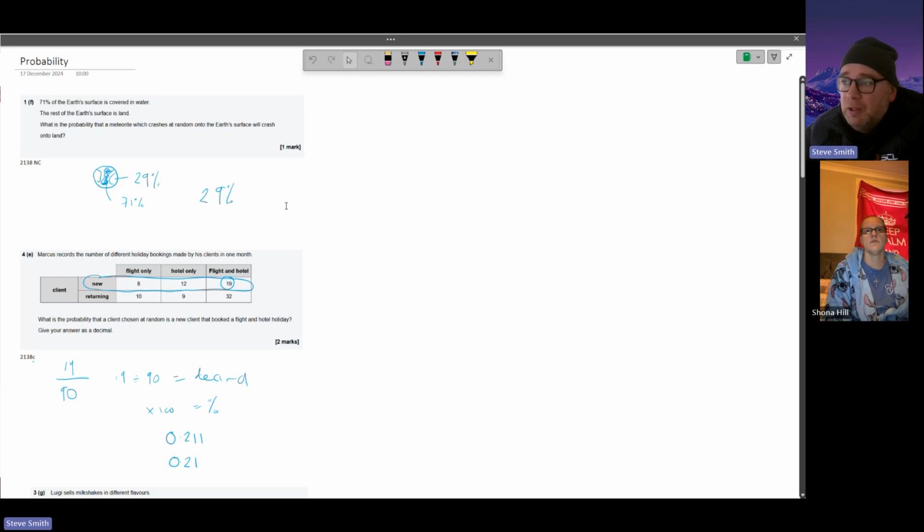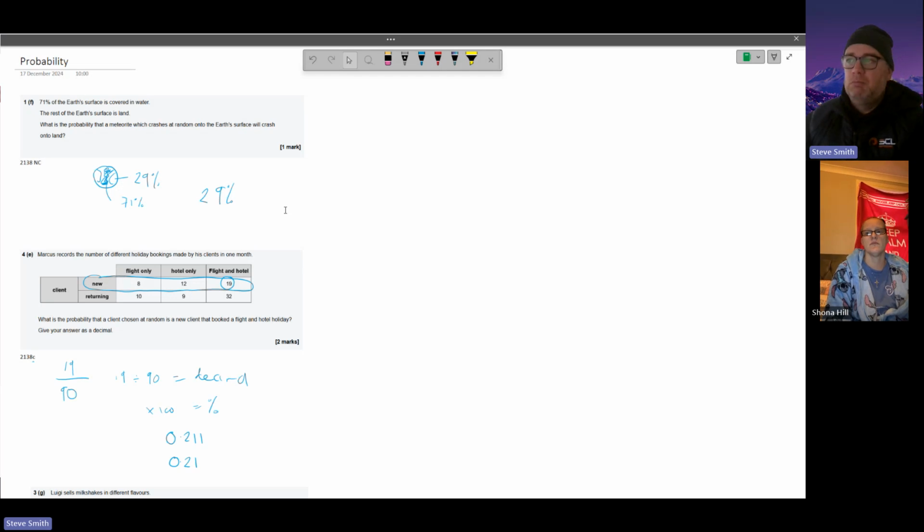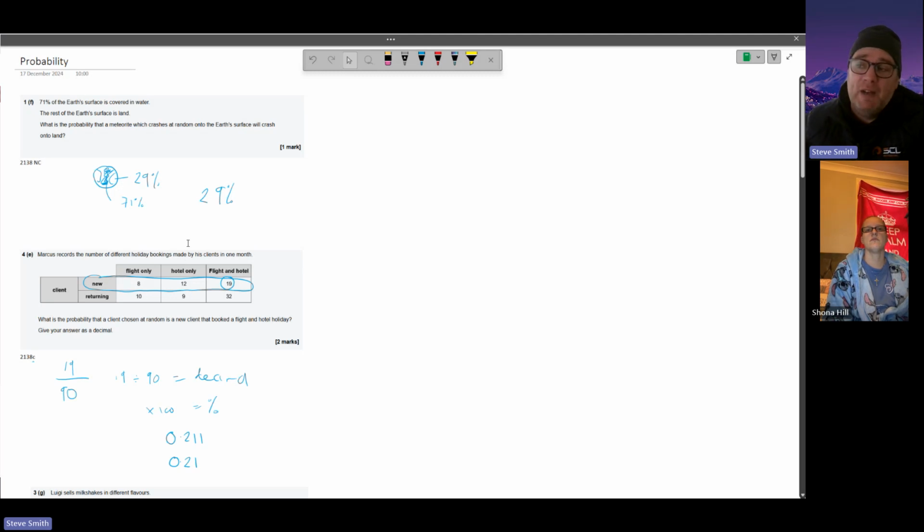But the ones that I think, and I don't want to say everybody should be getting them right because if you know them, you know them. But generally, the information's there. We're not having to create anything. It's the chance of plucking a red Skittle out of a packet. Think of it as putting a whole bag of Skittles on the floor. And that's what you're doing. You're plucking something out of a bag.